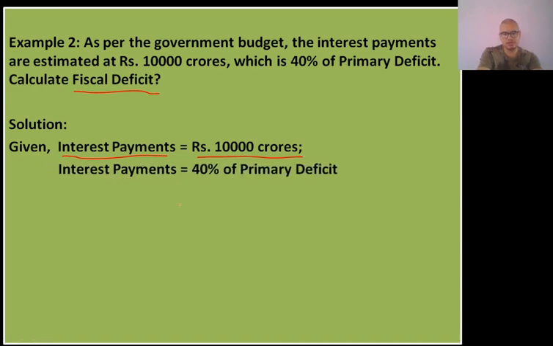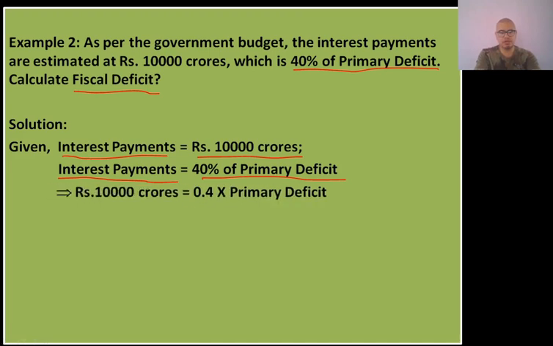That interest payments equals 40% of primary deficit. It is given over here, 40% of primary deficit, isn't it? So what happens here is, let's say primary deficit is denoted by PD, or primary deficit itself.